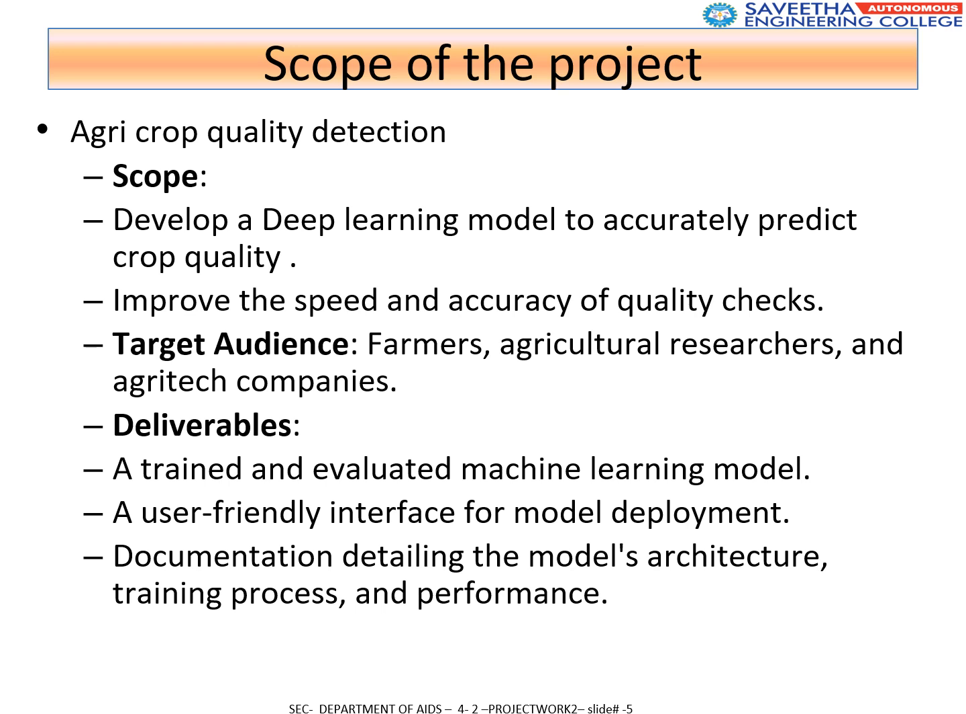The project scope includes developing a deep learning model for accurate crop quality detection, with the target audience being farmers, agricultural researchers, and agri-tech companies. Deliverables include a trained model, a user-friendly interface, and documentation. However, the system does not cover all crop types, lacks real-time monitoring, and may face challenges in generalizing across varying environmental conditions.